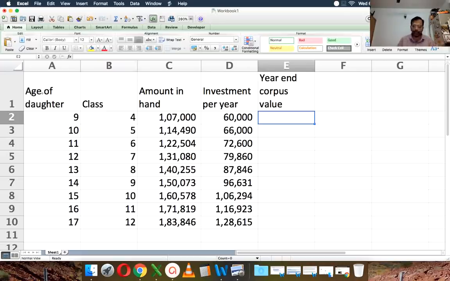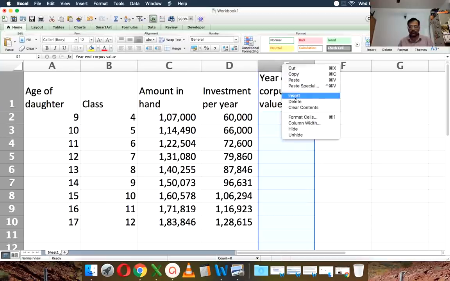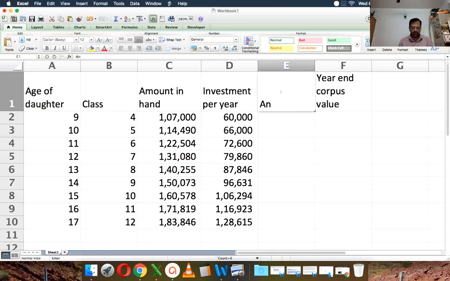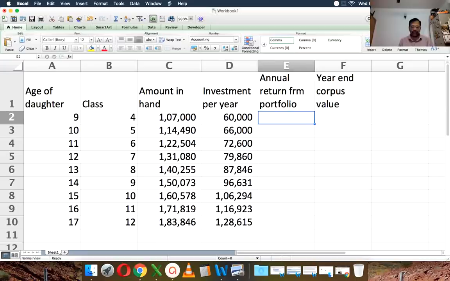I had just posted don't expect anything, but that's more for people who expect 18%, 20%. You can expect 8-9% from equity. It's not a crime to do that, I think. So what we will do is just make a small change here. I will insert a column, make this as an annual return from portfolio. What I'll do is expect about 8% from the full portfolio for a couple of years, maybe 3, and then drop it down to 7%.